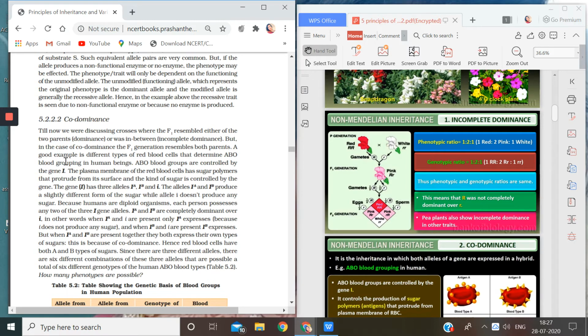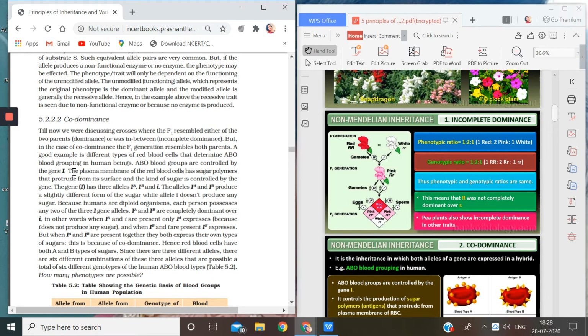Now, children, red blood cells have a plasma membrane. Every cell has a plasma membrane, you know that. So, the plasma membrane of red blood cells, please underline this, has sugar polymers that protrude. Do you understand the word protrude? It means to stick out. They protrude from its surface, and the kind of sugar is controlled by the gene. Which gene? The gene I.